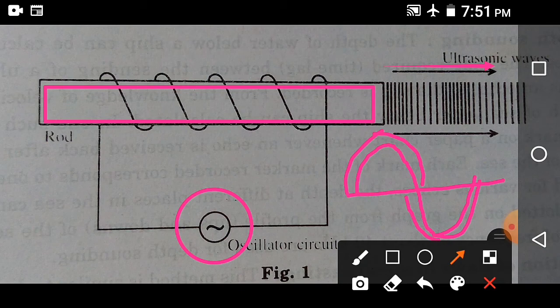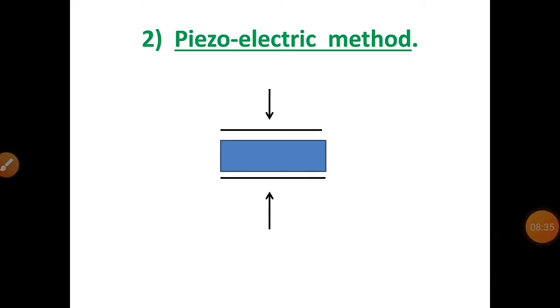Now, if the frequency of the oscillator circuit is so adjusted that the frequency of the waves generated over here is greater than 20 kilohertz, then these sound waves are nothing but the ultrasonic waves. So this is one method of production of ultrasonic waves. Now let's see the second method of production. So piezoelectric method, the second method we are going to see for production of ultrasonic waves.